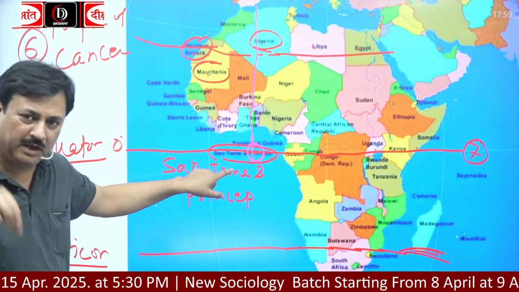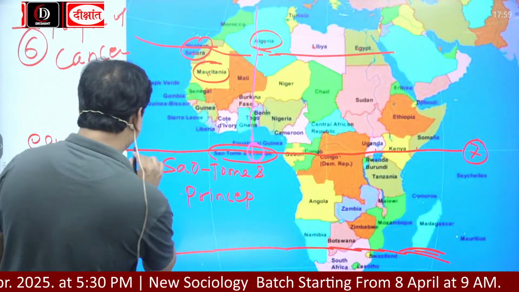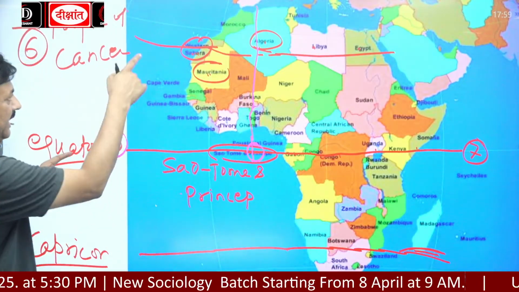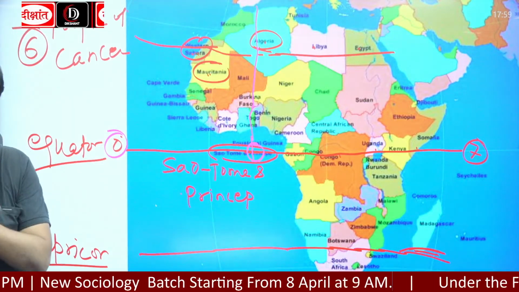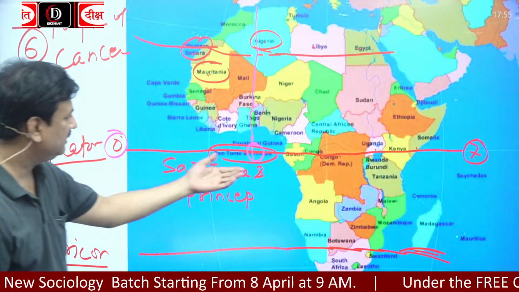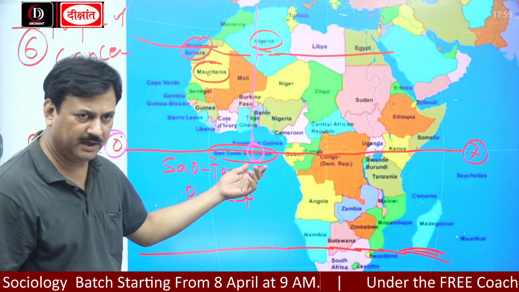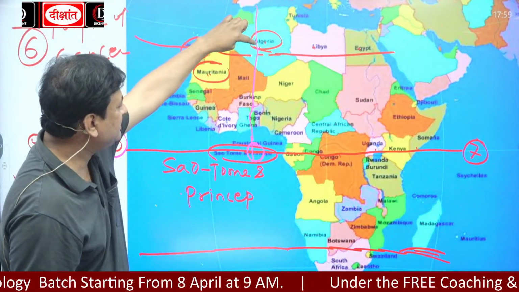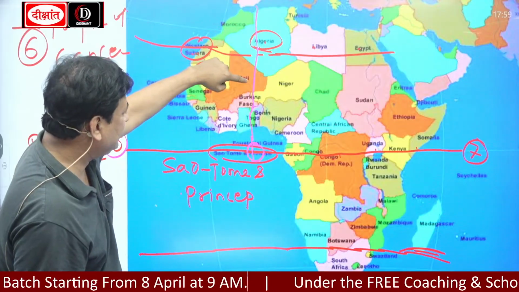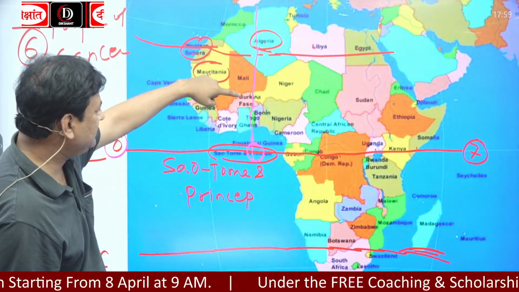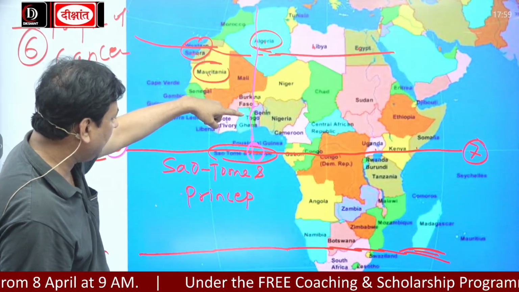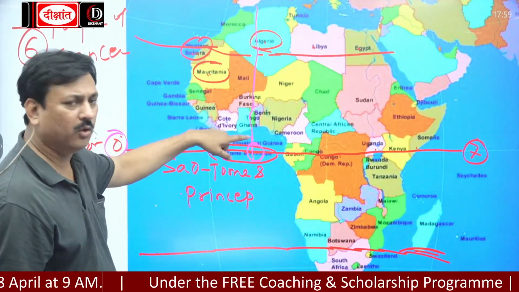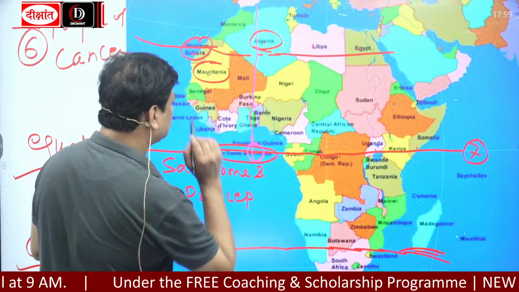This is the only place where the 0 degree equator and the 0 degree prime meridian both cut across each other: the Gulf of Guinea. And the countries are Algeria, Mali, Burkina Faso, then Ghana and Togo.